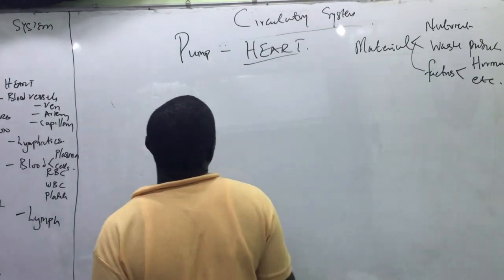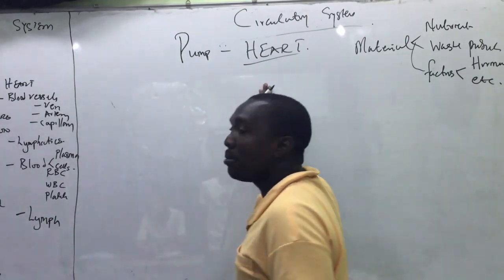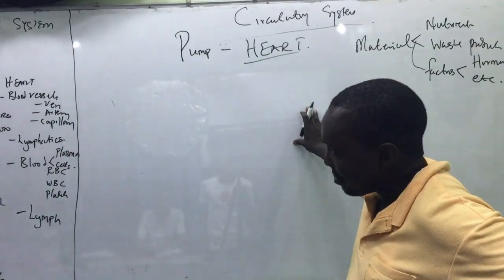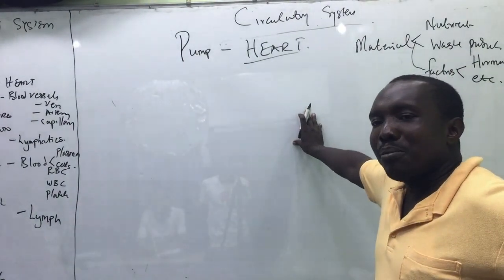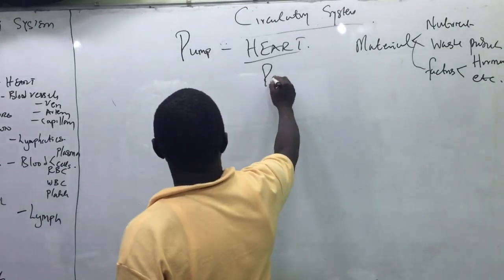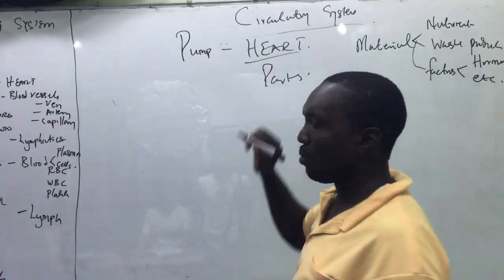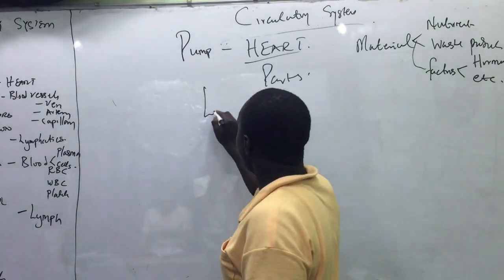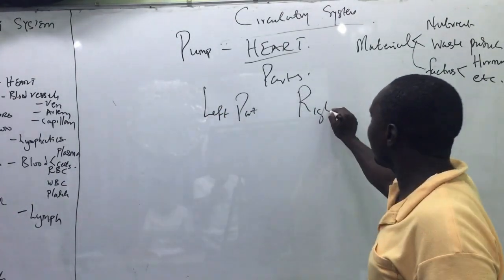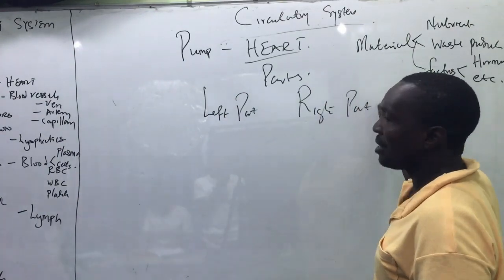So the heart is the pump of the circulatory system, usually located in the thoracic cavity. The heart can be divided into two parts. We have the left part and the right part.